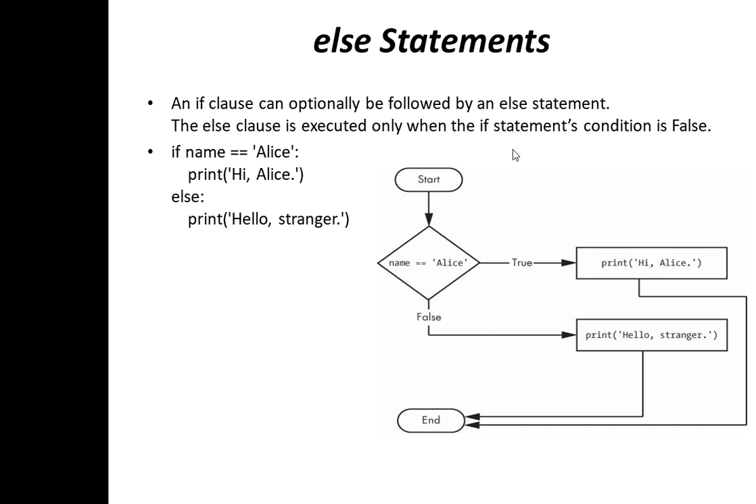Now after the if clause, it is optional to give an else statement. The else clause will be executed only if the if condition is false. The previous program is now altered, where you just add two lines of code, else and print. So if name is Alice, it prints hi, else it prints hello stranger. Now let's see this in the MU editor.